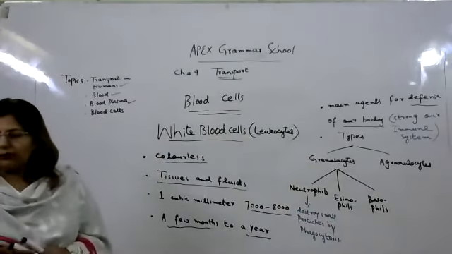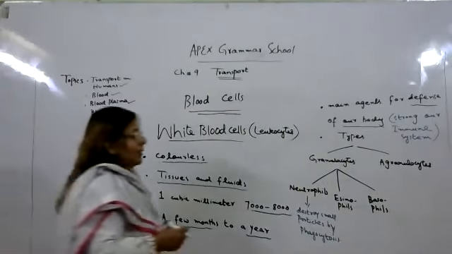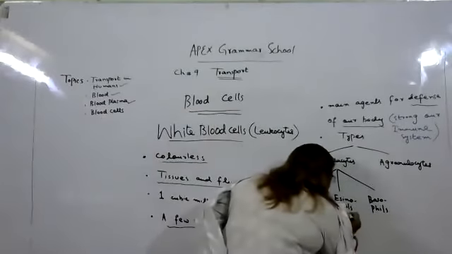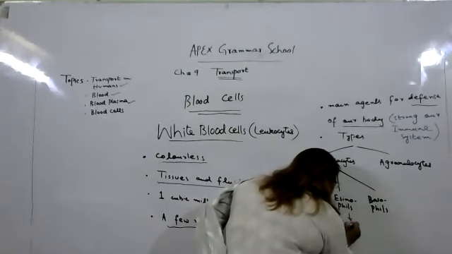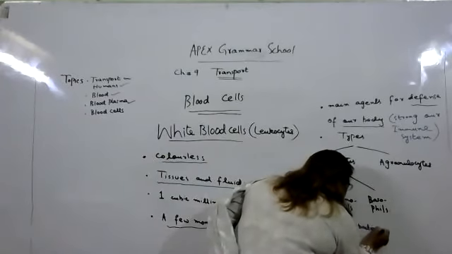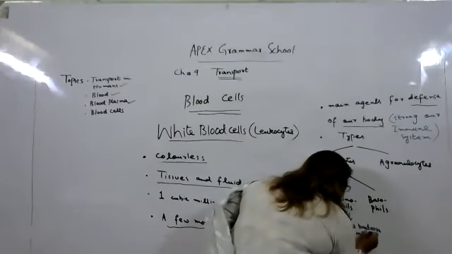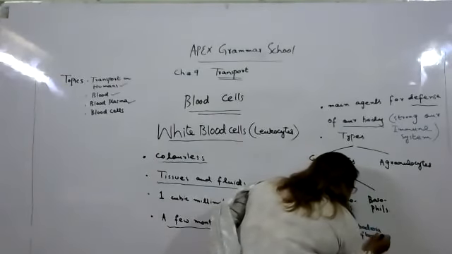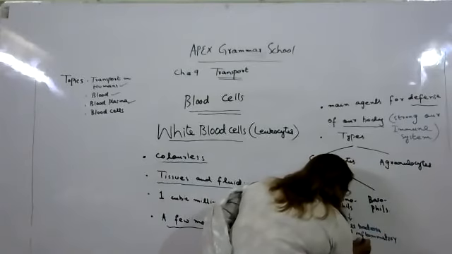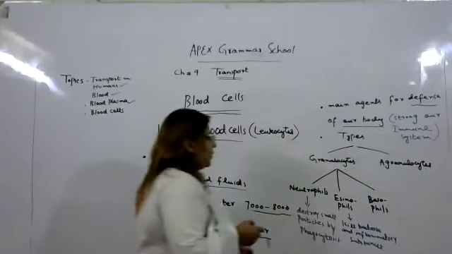Next one is eosinophils. The important function of eosinophils is to kill bacteria and inflammatory substances. So this is very important.